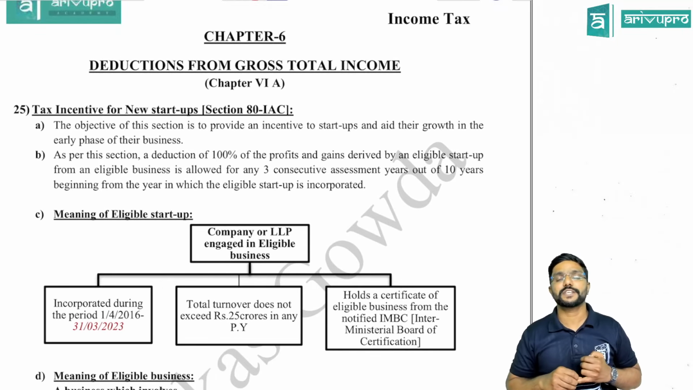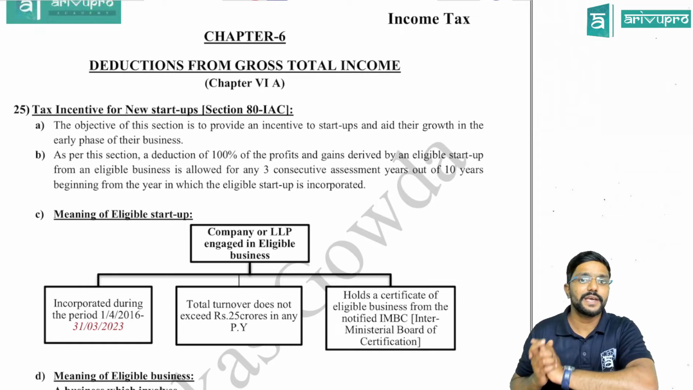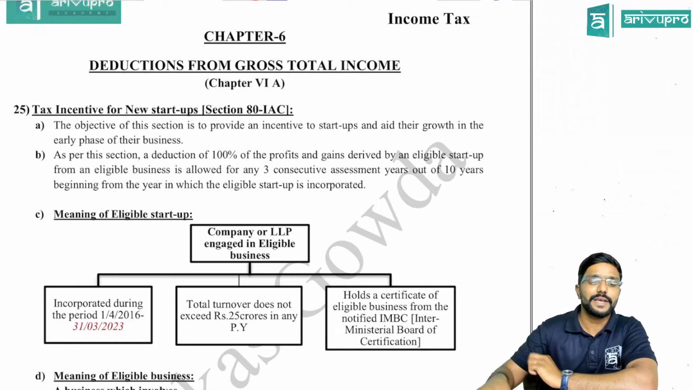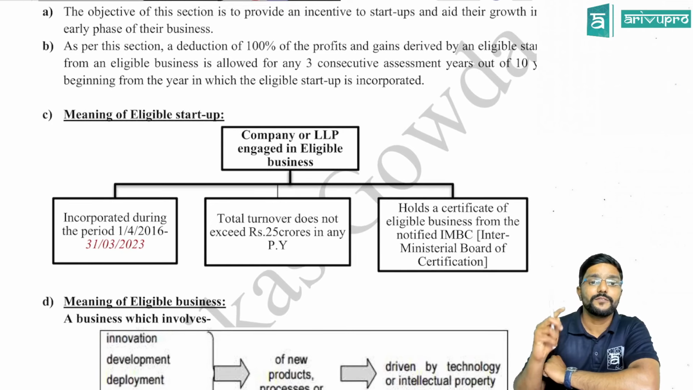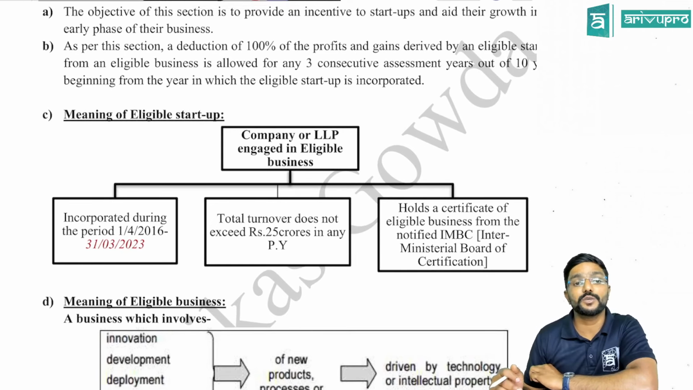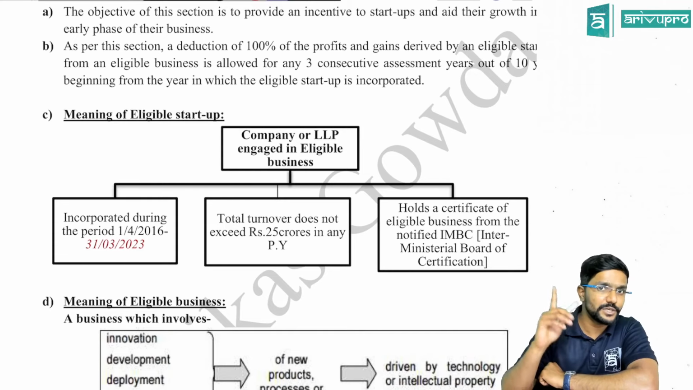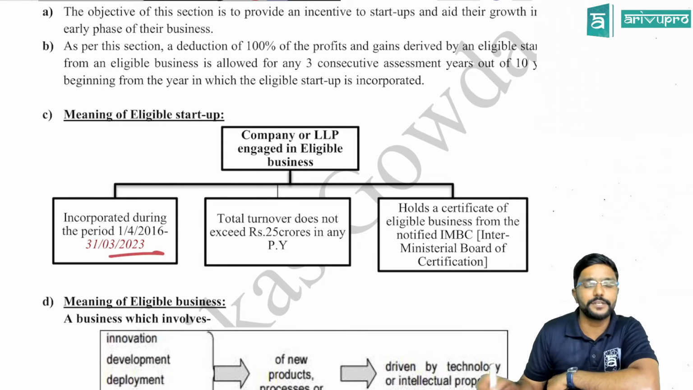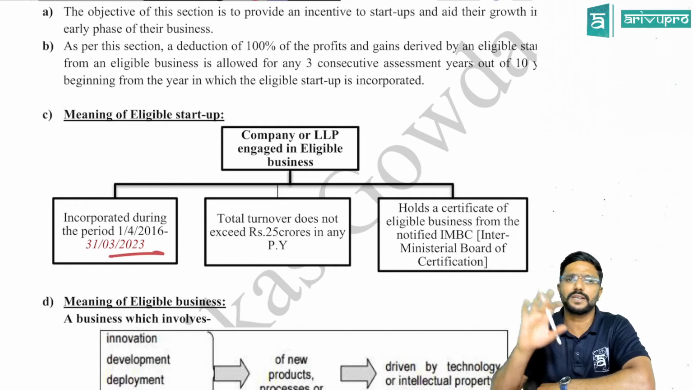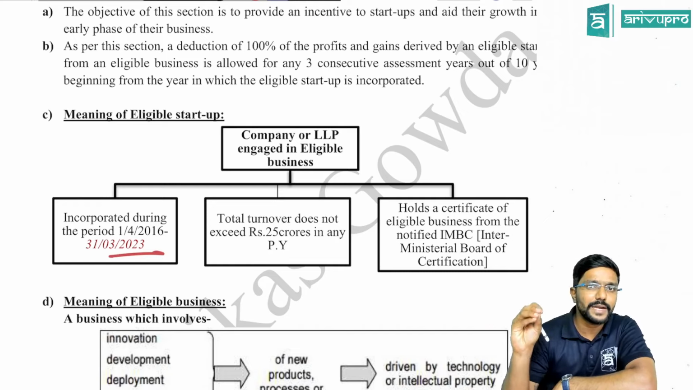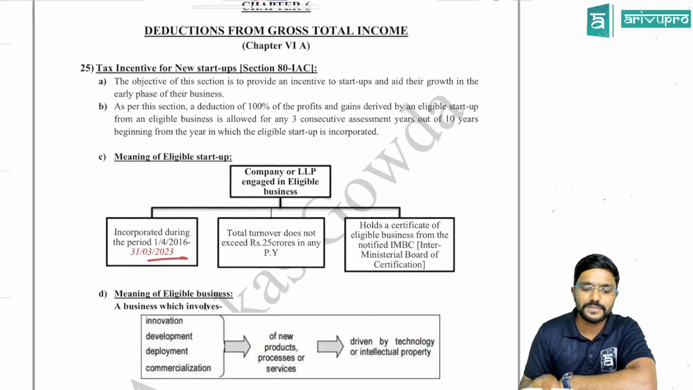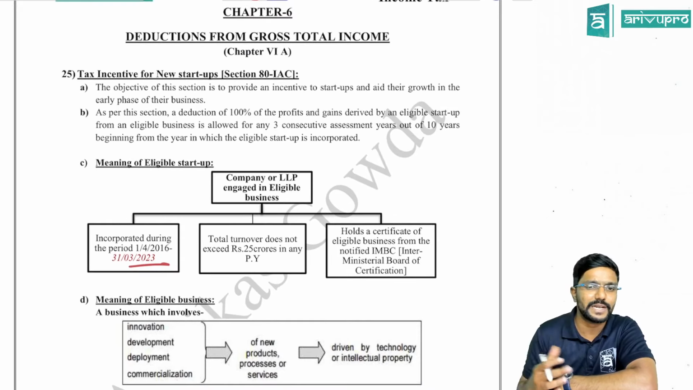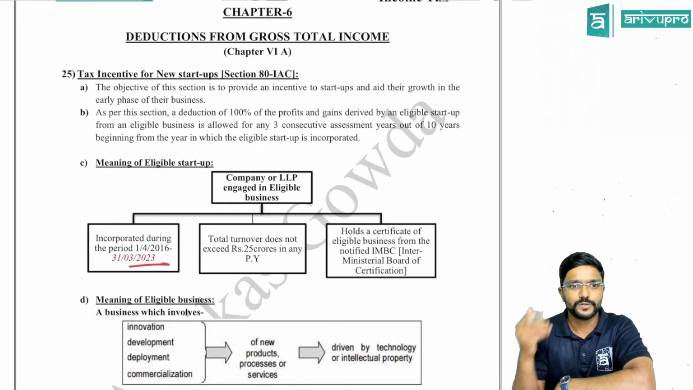Then coming to the deduction chapter, which is Chapter 6. There, section 80-IAC, there the time limit: the company should be incorporated between what dates? 1st April 2016 to 31st March 2023. It was actually 2022, but now they have extended it by 1 more year. All other things remain the same. Whatever I have highlighted in red color is the only change. But here I have just taken the complete section so that you will have more clarity where to make the correction. So you can make the small corrections in your regular study material itself, guys.